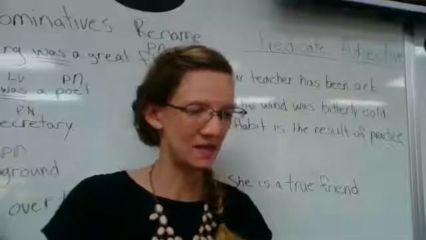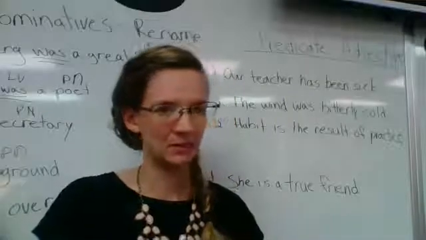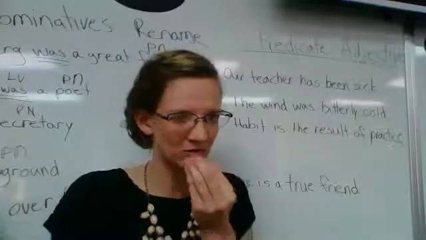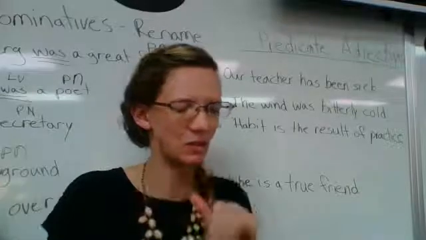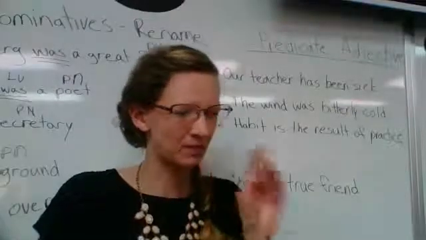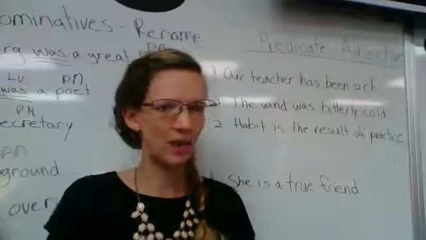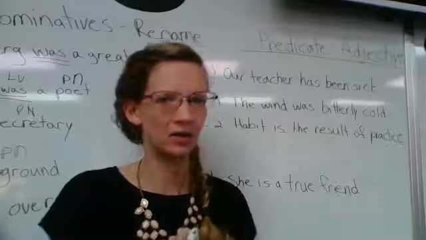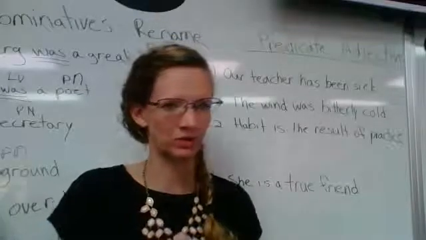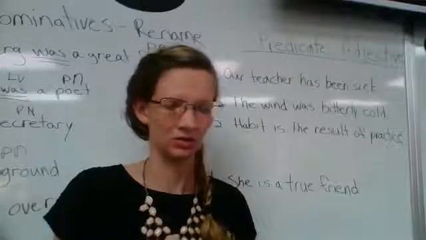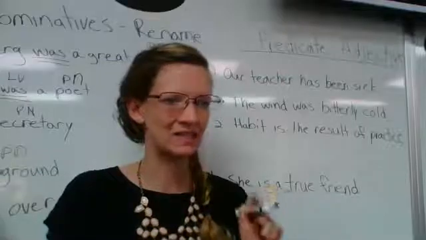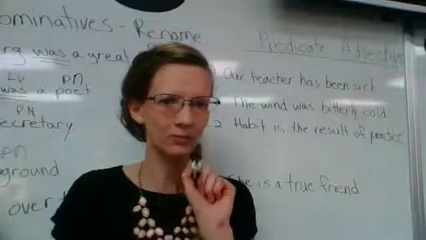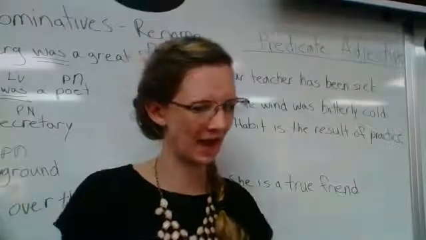Okay? This milk tastes sour. Taste is a sometimes linking verb. Sometimes it can be an action, sometimes it's linking, but we know that milk can't taste something, so the milk isn't doing anything. It's just describing. So the milk tastes sour. Sour is a predicate adjective because it is describing the milk. It's not renaming milk. You can't say the sour tastes milk. No. The sour is milk. No. But you can say this sour milk. So if you put the adjective in front of the subject, the sour milk, and it makes sense, then you know that was a predicate adjective.